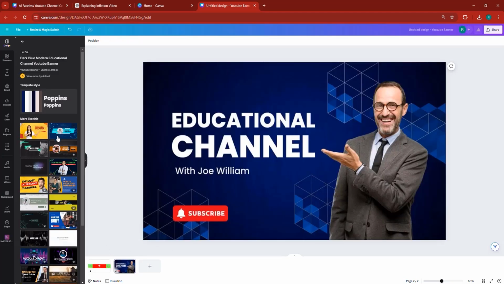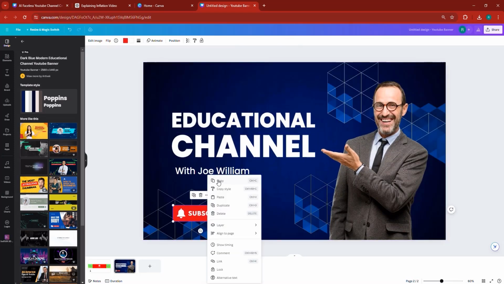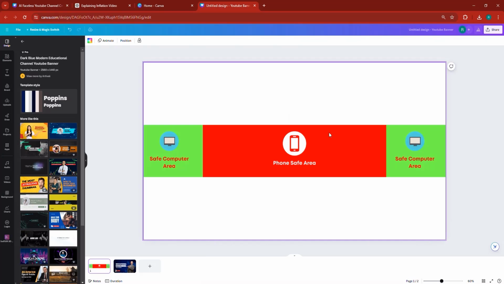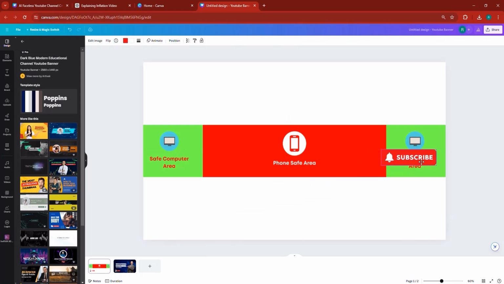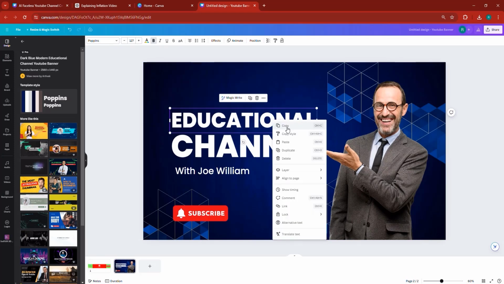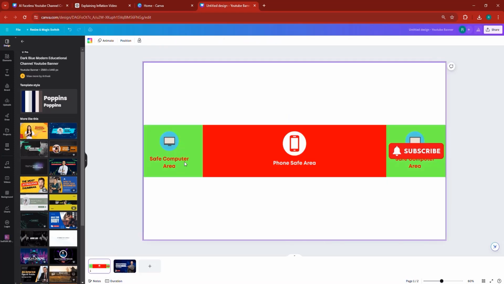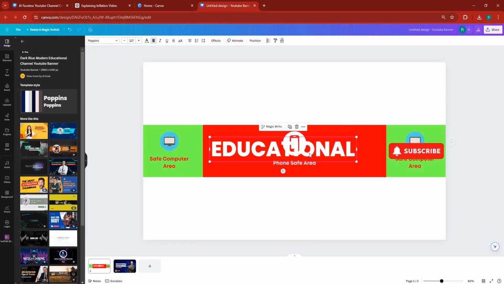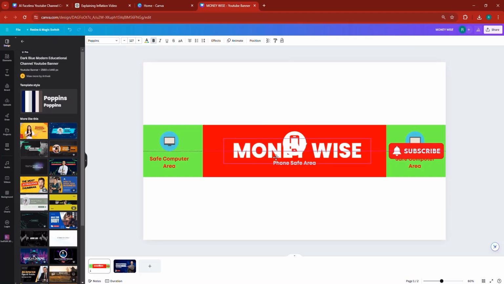And then right now, we can simply copy elements from here. So I'm going to start by copying this. I'm going to head right back in here and place it here. Now this subscribe button, I'm going to put right here, making sure it's in the center like this. Now I'm going to go back for a second and copy this. I head right back in here, and this should be the name of the channel in the middle, Money Wise, like that. And then I can put it in the center precisely like this.